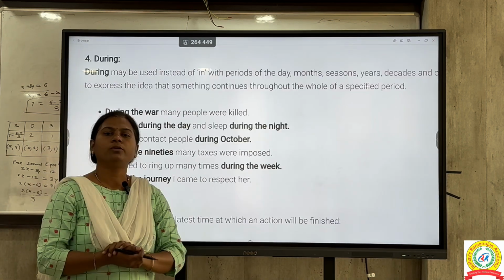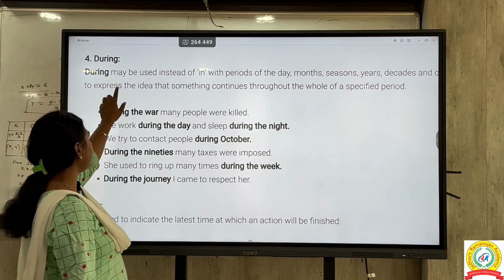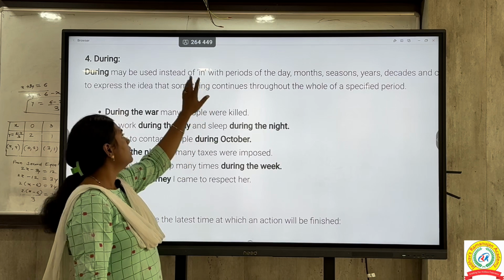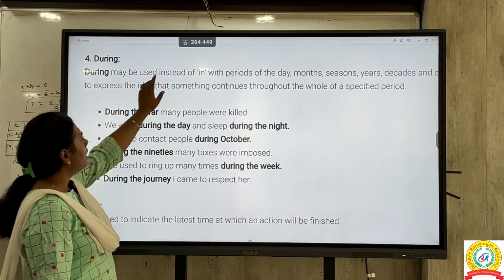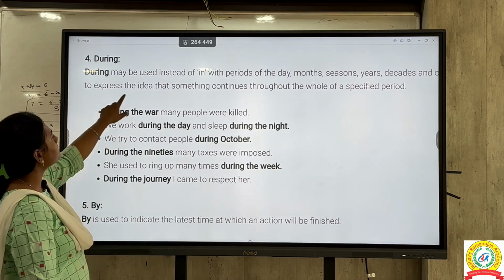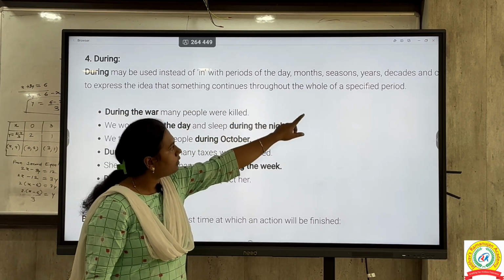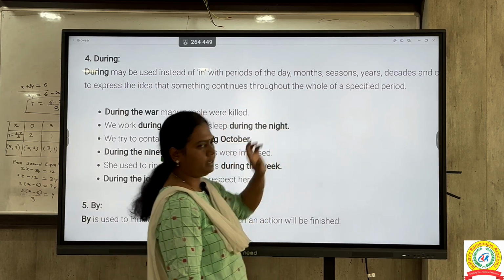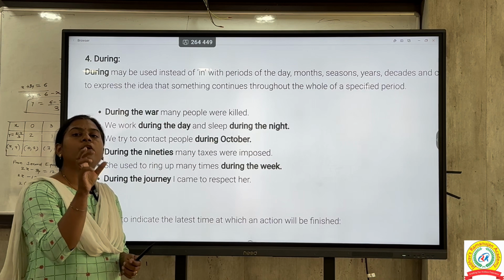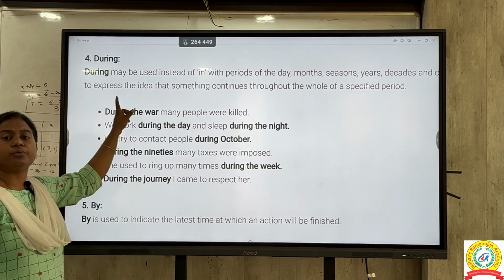on preposition. Now the next preposition is during. So what is during? It may be used instead of in. We had seen the in already. So instead of in you can go for during with the periods of a day, month, season, year, decades, and to express the idea that something continues throughout a whole specified period. So here what are we mentioning? We are mentioning one period of time. So for that period of time we are utilizing this preposition during.